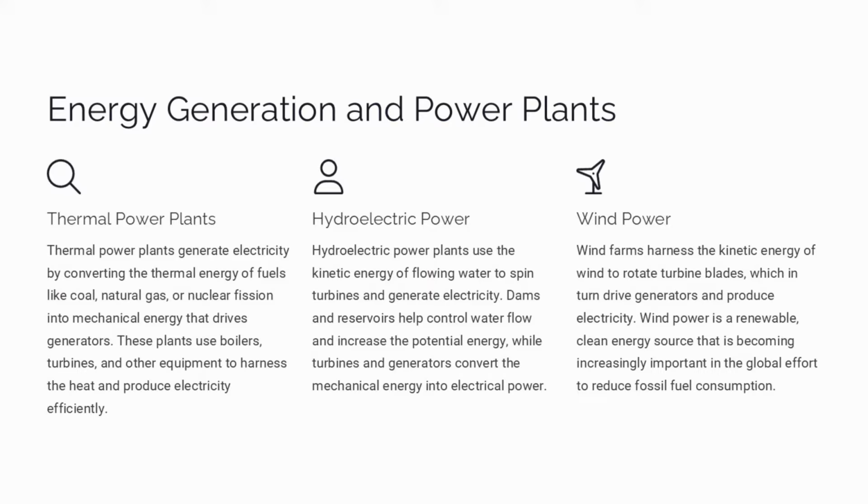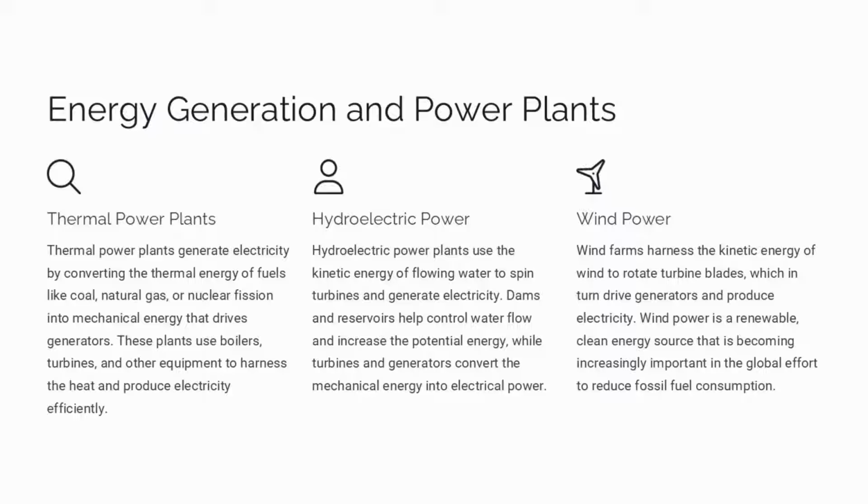Hydroelectric power plants leverage the kinetic energy of flowing water to spin turbines and generate electricity. Dams and reservoirs help control water flow and increase the potential energy. The mechanical energy from the spinning turbines is then converted into electrical power through generators.